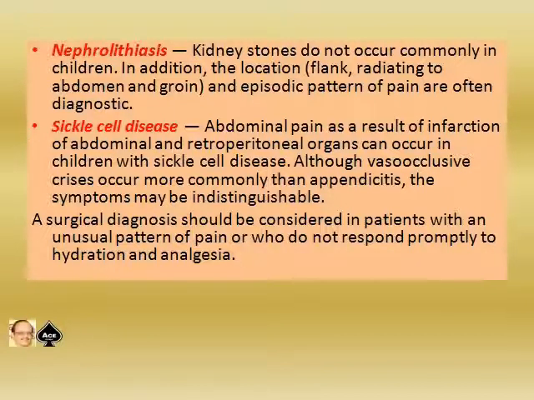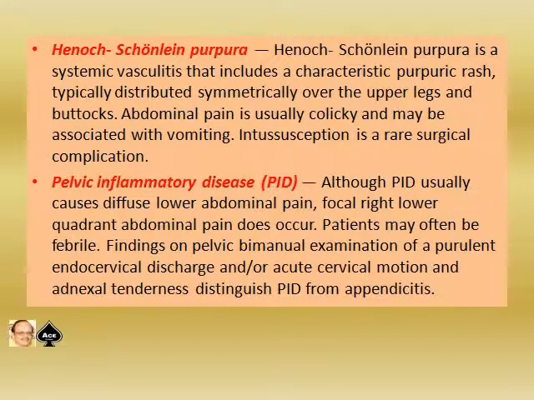Surgical diagnosis should be considered in patients with an unusual pattern of pain or who do not respond promptly to hydration and analgesia. Henoch-Schonlein purpura. Henoch-Schonlein purpura is a systemic vasculitis that includes a characteristic purpuric rash, typically distributed symmetrically over the upper legs and buttocks. Abdominal pain is usually colicky and may be associated with vomiting. Intussusception is a rare surgical complication.